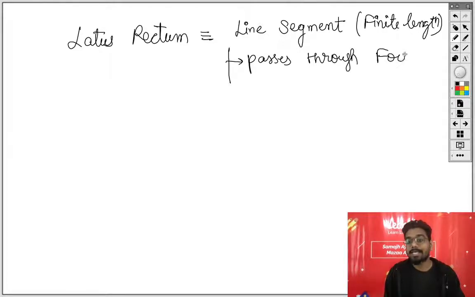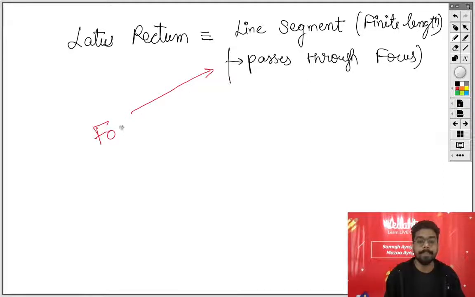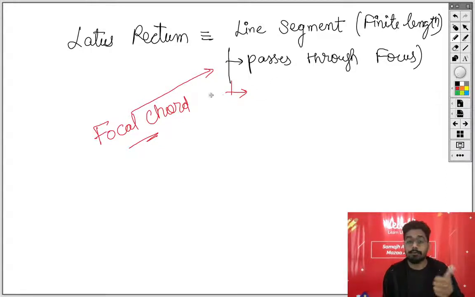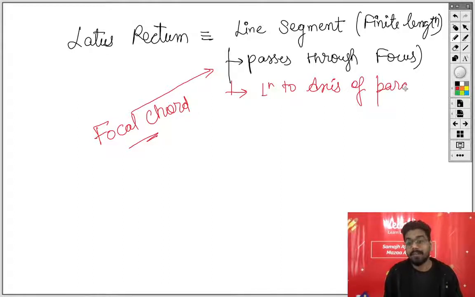focus, एक ऐसी लाइन जो फोकस से पास होती है, but a normal line, a line which generally passes through focus, we call it a focal chord. So we can say latus rectum is a special focal chord. Why special? Because of the following condition. A line which passes through focus is a focal chord. We cannot call it latus rectum. But if it is perpendicular to the axis of the parabola, now you can say latus rectum. But there is one more condition.